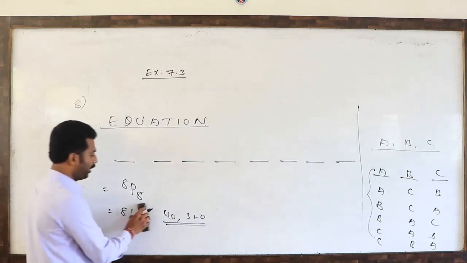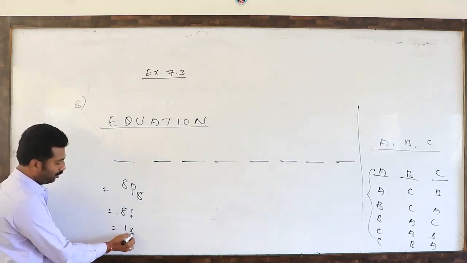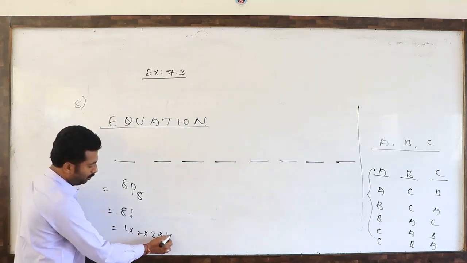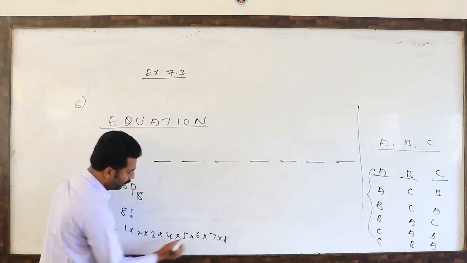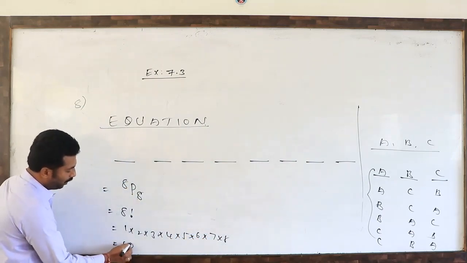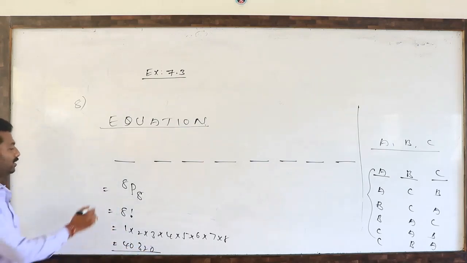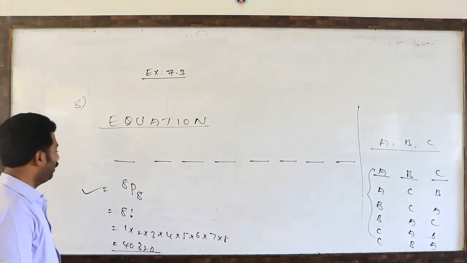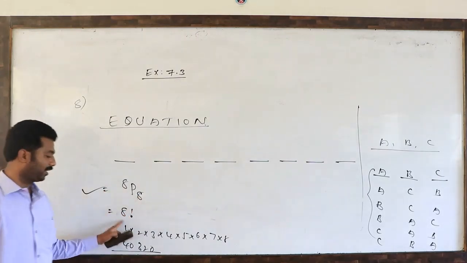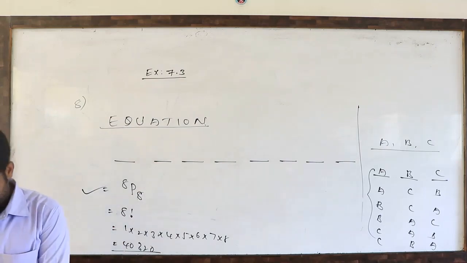If you want, you can write 1 into 2 into 3 into 4 into 5 into 6 into 7 into 8. So this is 40,320. This is the answer.